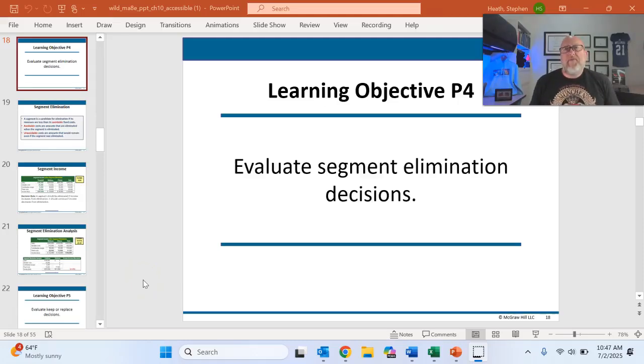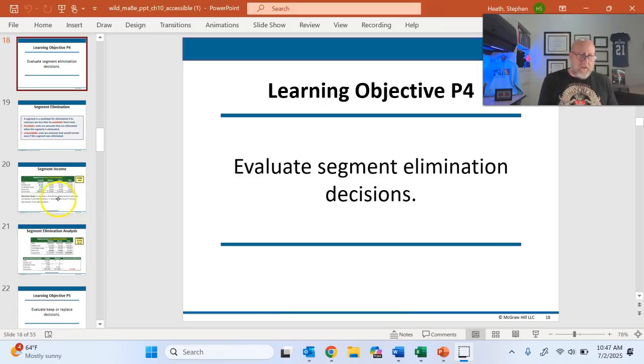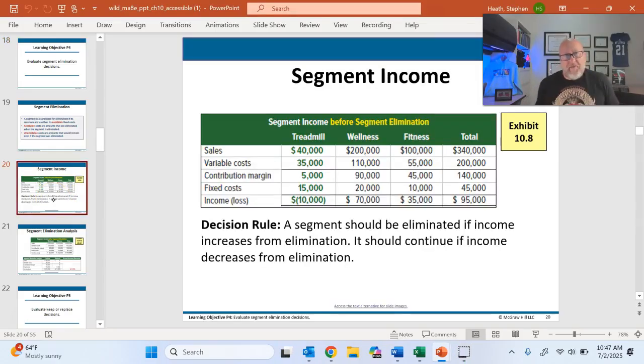All right, we are evaluating segment elimination decisions. Let's just look at what we have here before I go to the commentary. Segments are different divisions of an organization. In this particular example, we have treadmill, wellness, and fitness. Okay, so three separate segments.